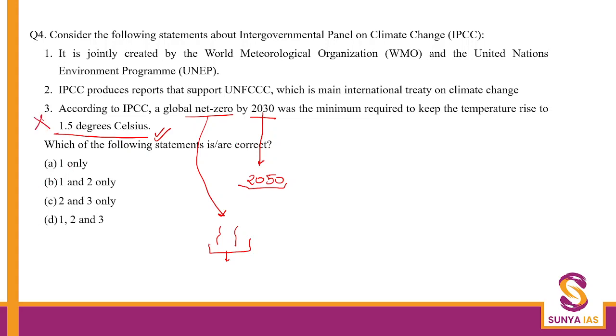And this you could have also guessed in some sense if you knew that the European Union plans to have net zero by 2050, right? So that could have perhaps helped you. It is that block which has had, and India has a target of 2070. So a global net zero by 2030 would not have been possible in that case. So for question number 4, the answer becomes B, 1 and 2 only.